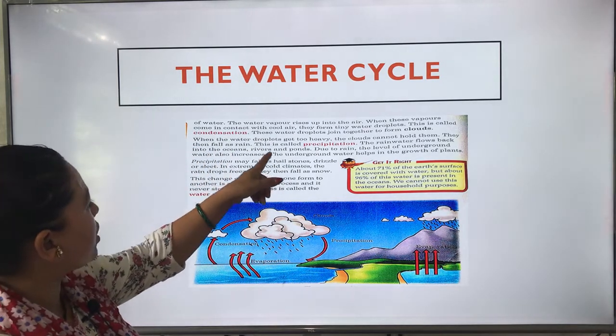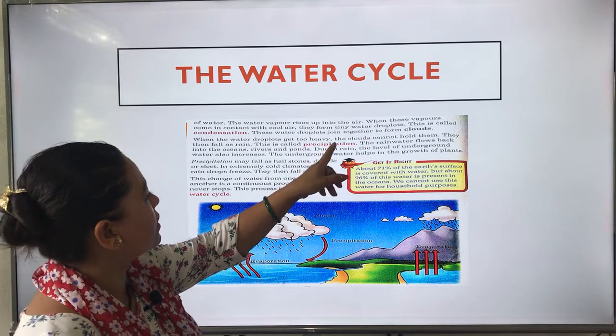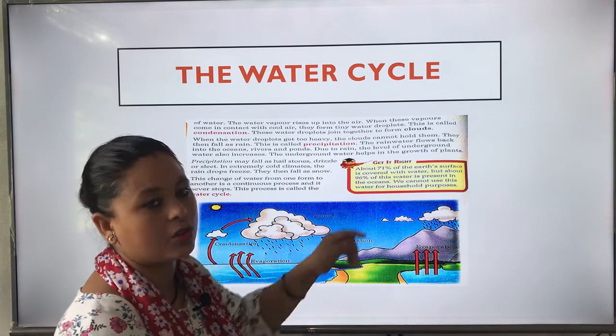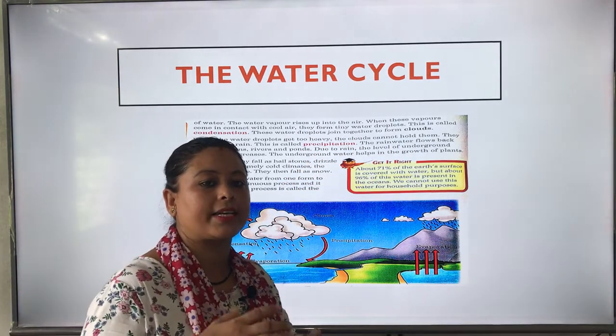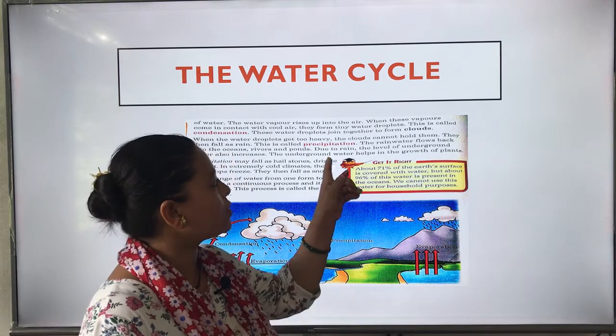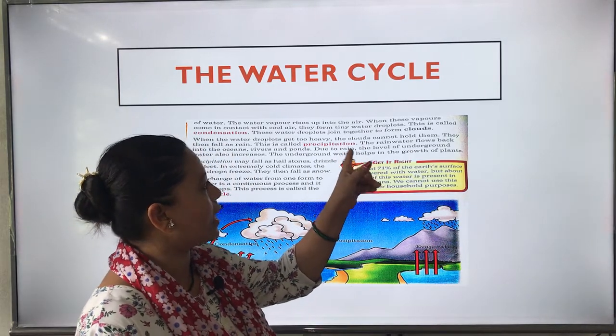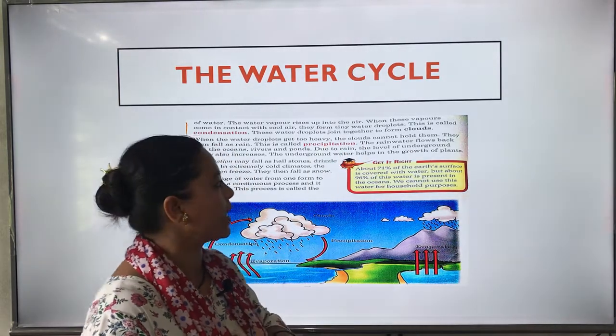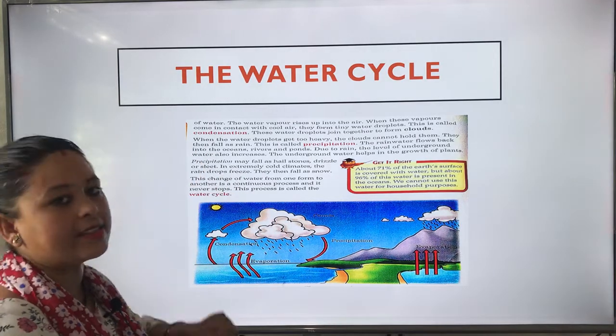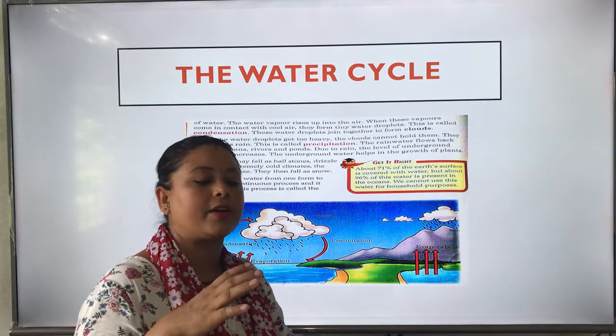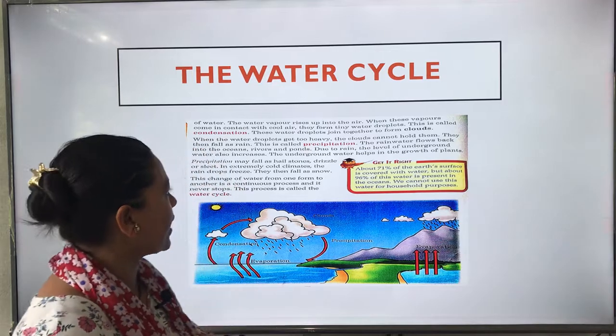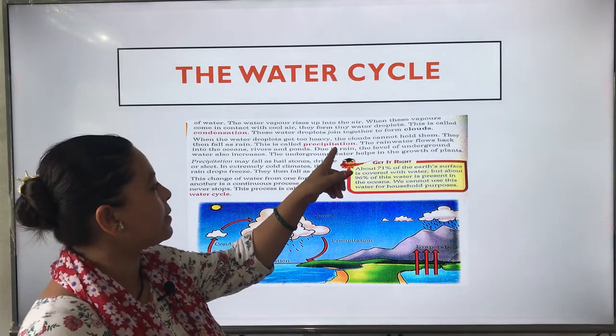So, when the water droplets get too heavy, the clouds cannot hold them. Then they fall as rain. That is called precipitation.